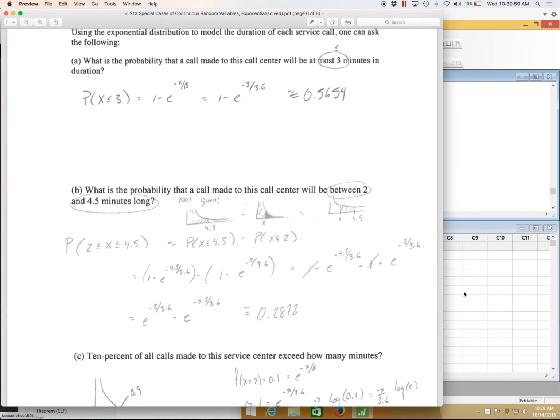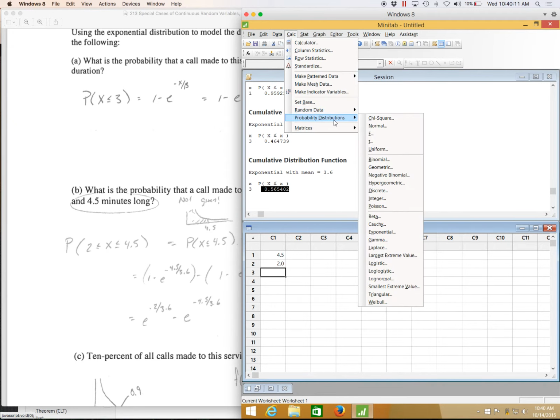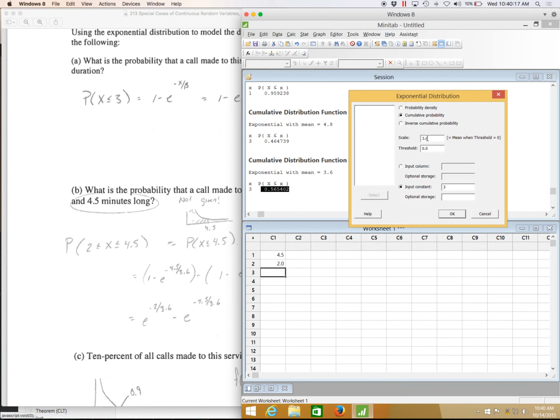Also with Minitab, I want to find the cumulative at 4.5 and the cumulative at 2. In Minitab, I go to probability distributions, the exponential distribution. My average call was 3.6 minutes, and in the input constant, I'm going to ask it to find both of these cumulative probabilities.